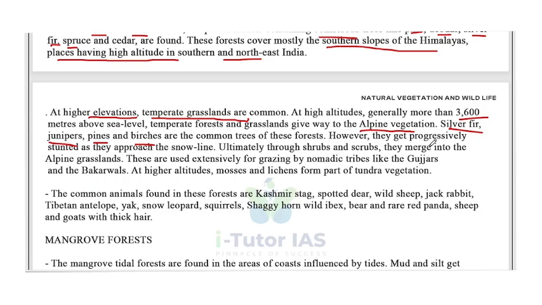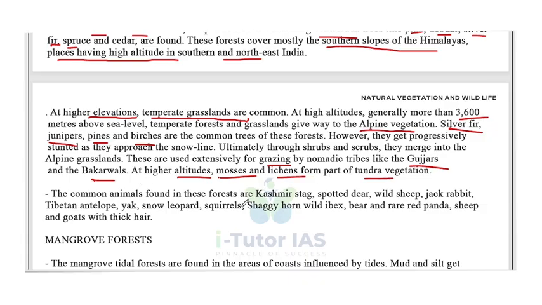However, they get progressively stunted as they approach the snow line. Ultimately, through shrubs and scrubs, they merge into the alpine grassland. These are used extensively for grazing by nomadic tribes like the Gujars and Bakarwals. At high altitudes, mosses and lichens form part of tundra vegetation.